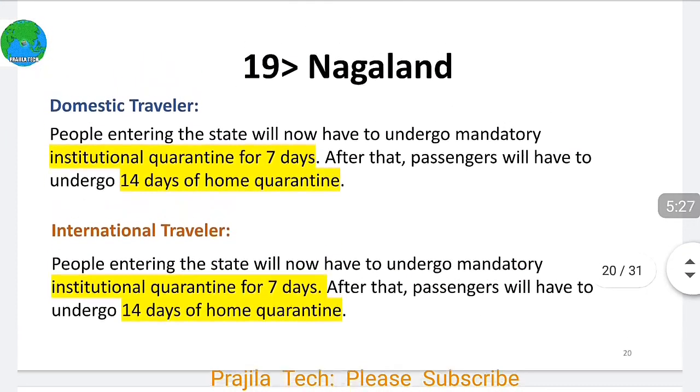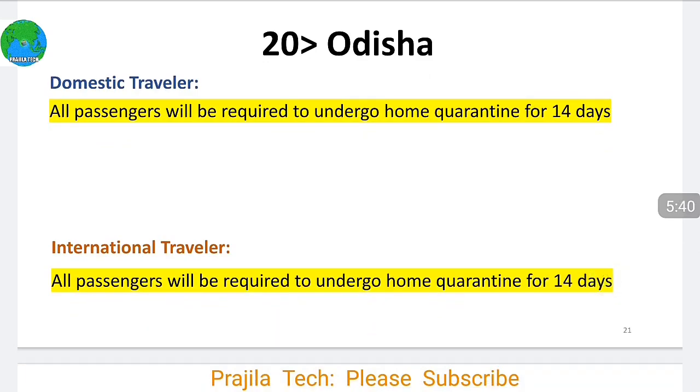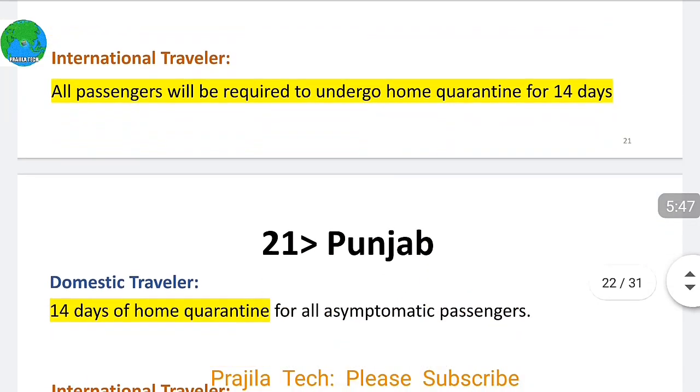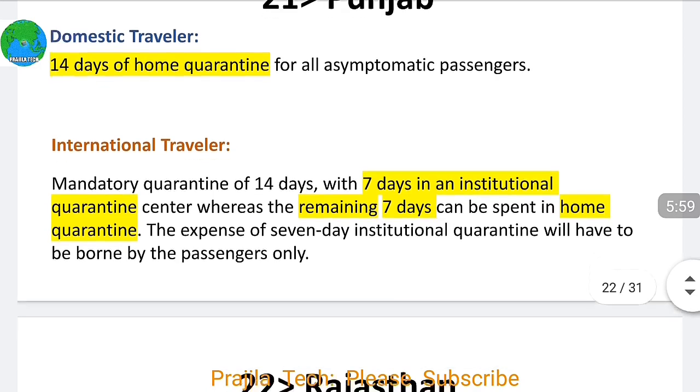In Nagaland, as you can see, institutional quarantine for 7 days, 14 days of home quarantine, and this is same for domestic as well as international traveler. In Odisha, all passengers of domestic will undergo home quarantine for 14 days, and even international will go for 14 days of home quarantine. In Punjab, 14 days of home quarantine for domestic, and for international total 14 days. Out of that, 7 days institutional and 7 days home quarantine.